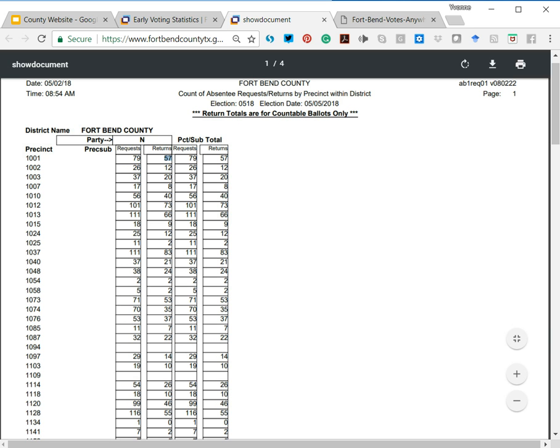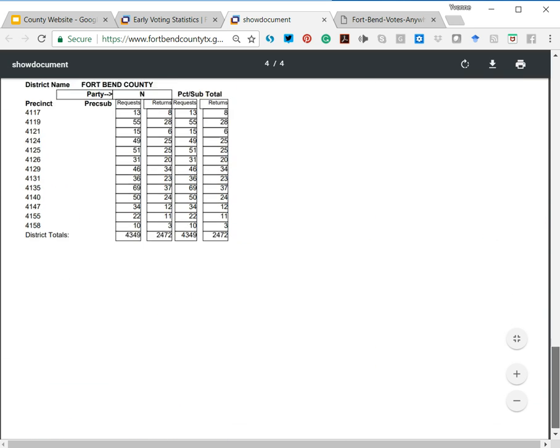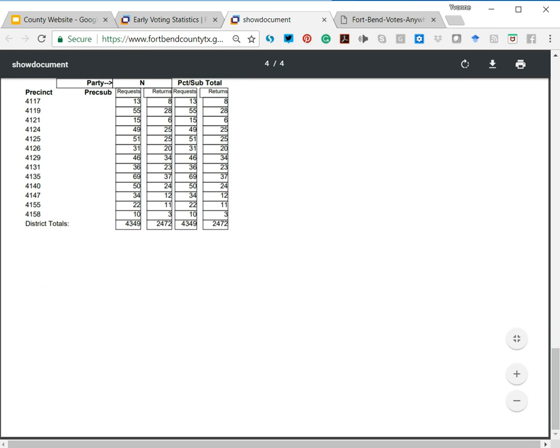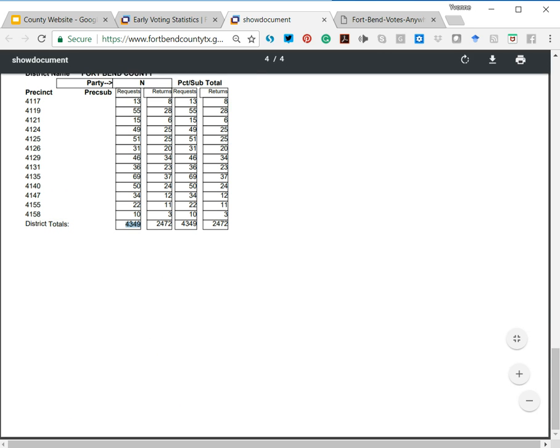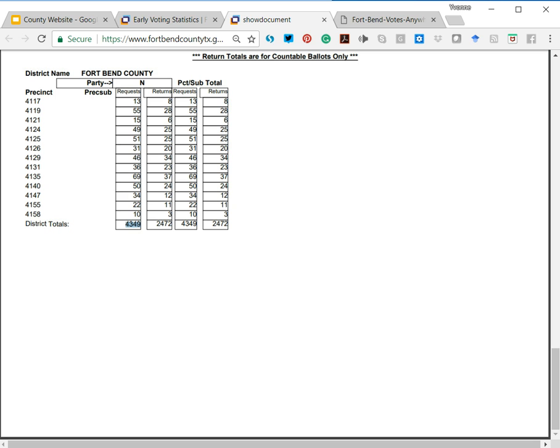So that's individual precincts. At the very bottom of the report, if you scroll down on this PDF, it'll tell you the totals, right? So these are the totals for the entire county. These are individuals who are eligible to vote in the May 5th election. Not all cities are holding elections on May 5th. For example, I live in Weston Lakes, and Weston Lakes will hold theirs in November. I think there are a few other cities that do their municipal elections in November, but there are a number of them that hold them in May.